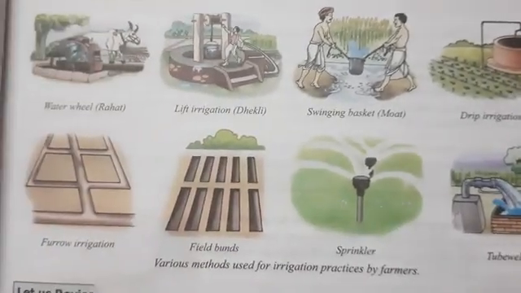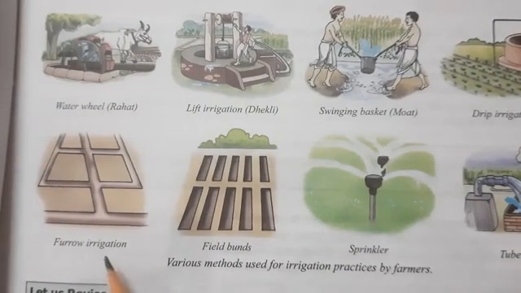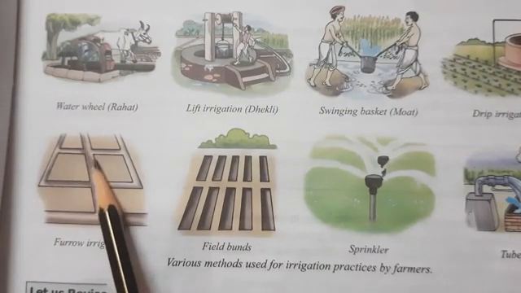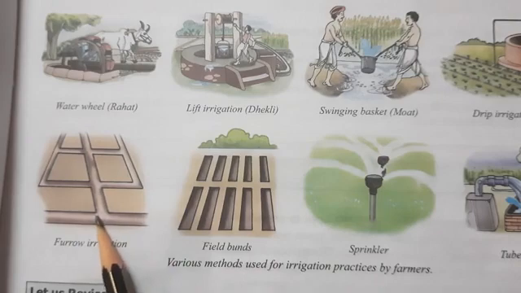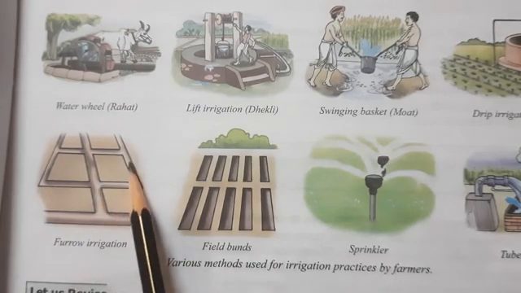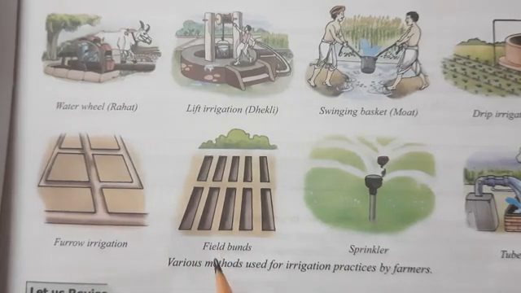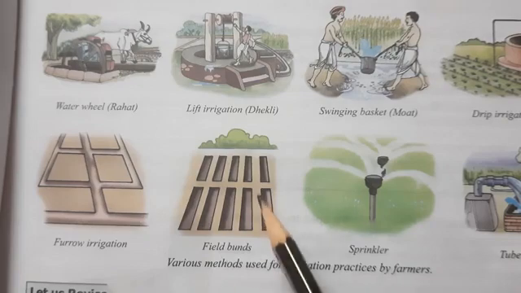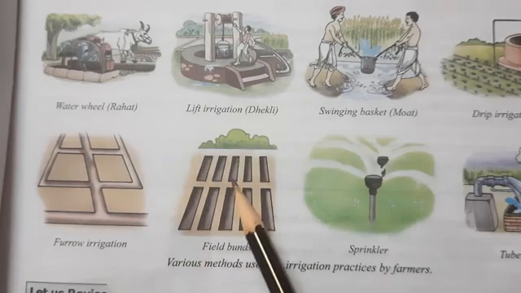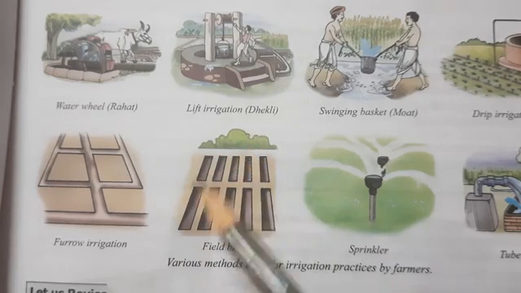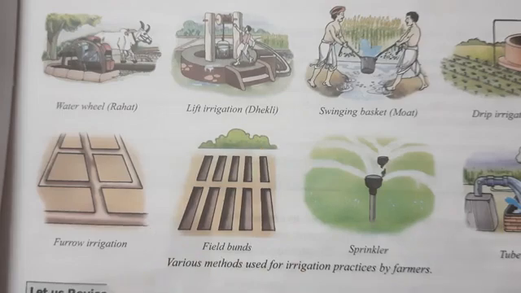Then another method is the furrow irrigation. Furrow means, see, furrows are made like this and water is passed on to the field. Then field bunds. Field bunds means just like small dams, check dams. So bunds are made. That means the land is raised a little bit, or water is stored in this, stored at another part. Since the soil is raised, the water will be stored. So that is field bunds.